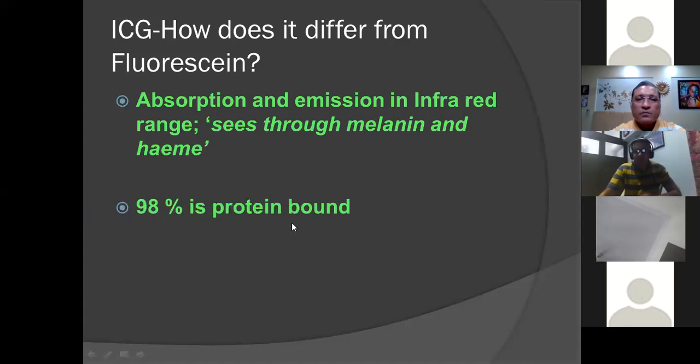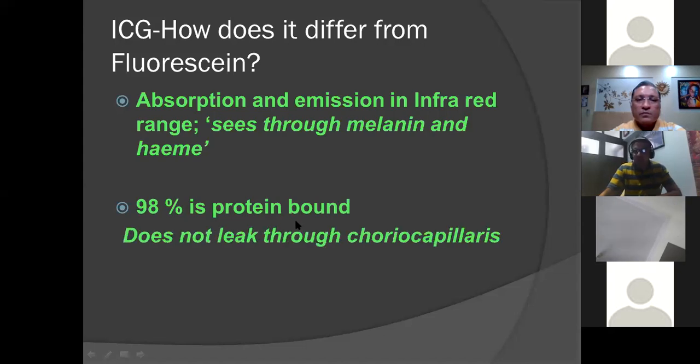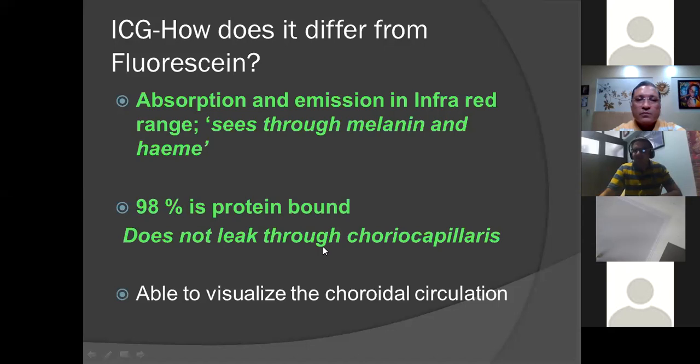98% of indocyanine green is protein bound, does not leak through choriocapillaries, and hence the ability to visualize the choroidal circulation very well. Since 98% of the ICG is bound, it is hardly able to leave the choroidal circulation. So most of it gets trapped within the choroid itself, and only 2% of it is able to leave that. So that's the reason why ICG is more useful to look for choroidal conditions,